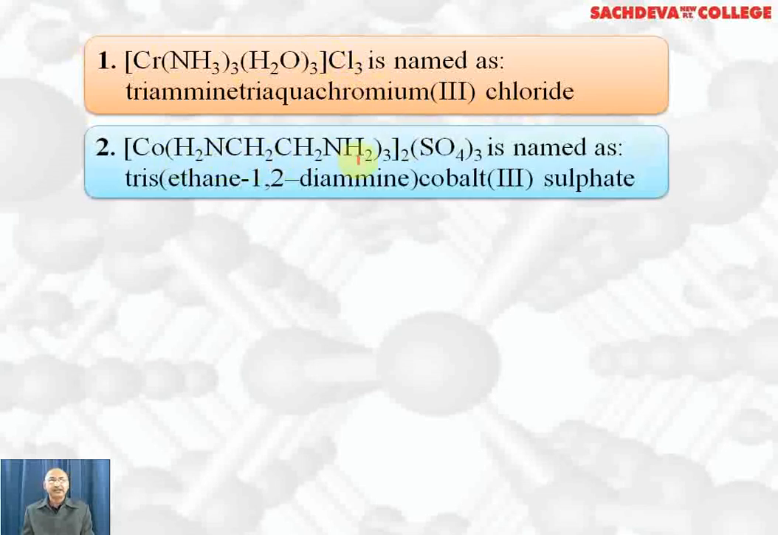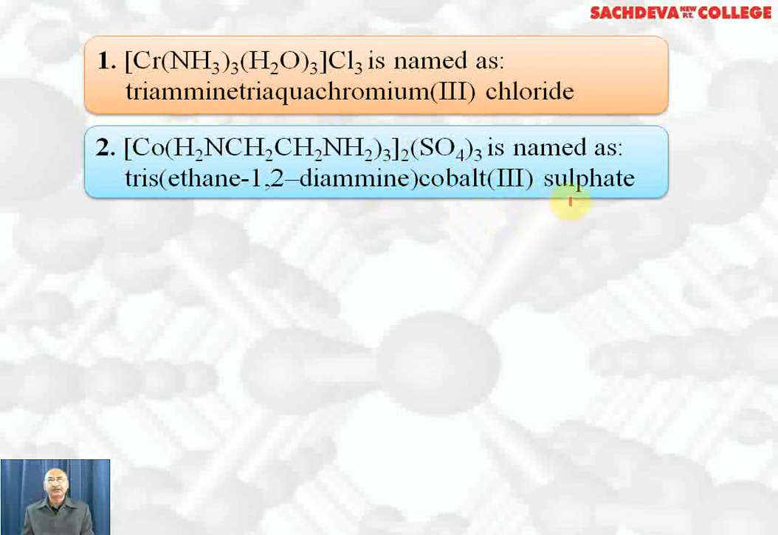Here we have the ligand ethylene diamine and there are three molecules of ethylene diamine. So first we write tris. Why have we written tris? Because the name of the ligand involves di, tri, etc. It involves di. So tris(ethane-1,2-diamine) we write in bracket, cobalt(III). Why? Because the complex ion is positively charged and the counter ion sulfate ions are negatively charged.